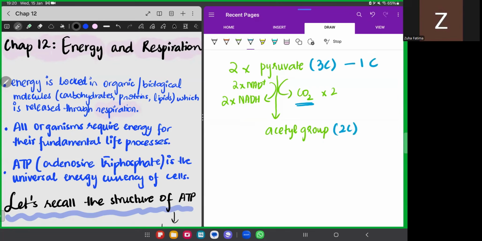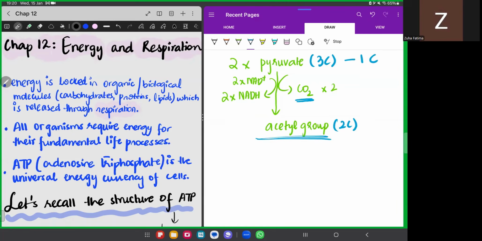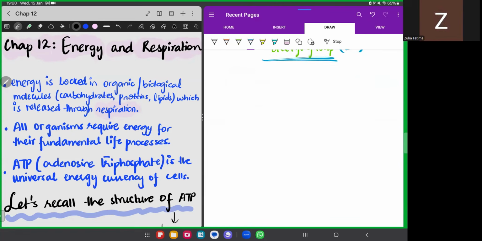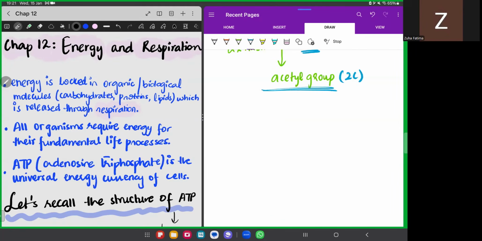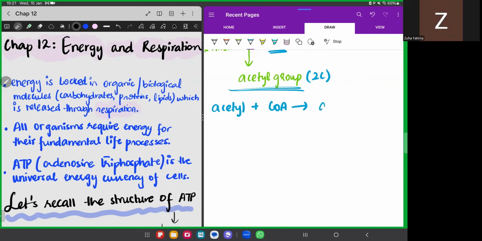Now, acetyl cannot on its own enter into the next step. It cannot enter the Krebs cycle. It needs a carrier. That carrier is the coenzyme A, which basically acts as the acetyl carrier. Very good, Ahmed. So acetyl combines with the coenzyme A to form acetyl CoA. Now, this acetyl CoA would enter the Krebs cycle.